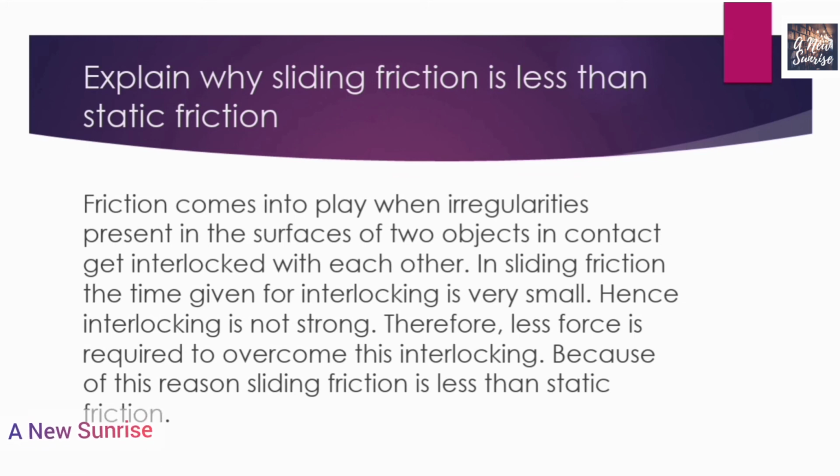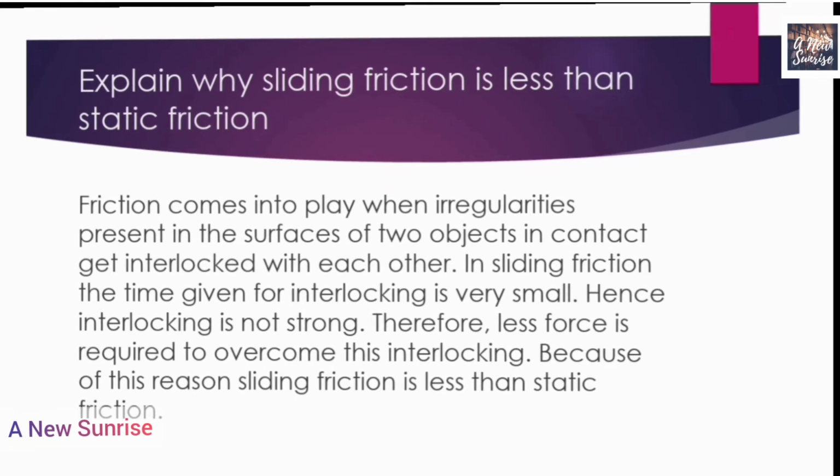Hence, interlocking is not strong. Therefore, less force is required to overcome this interlocking. Because of this reason, sliding friction is less than static friction. So this was the answer.